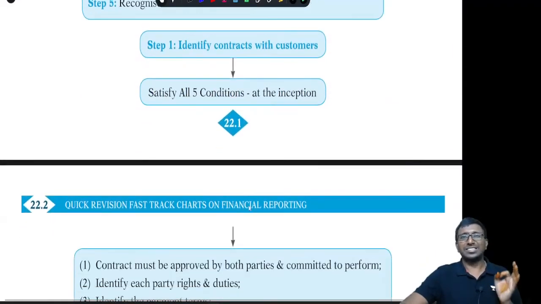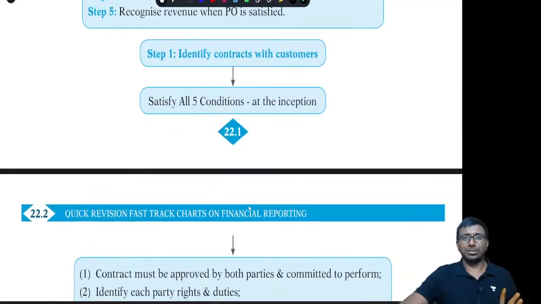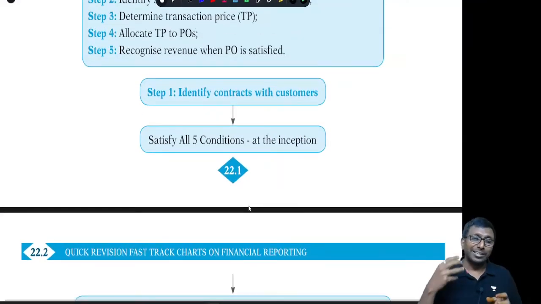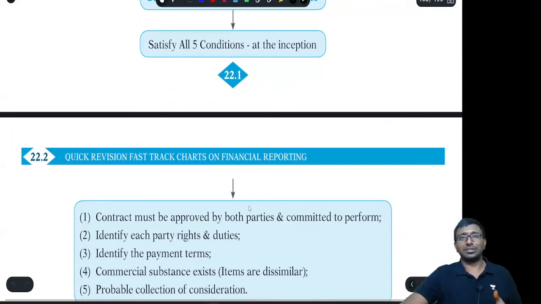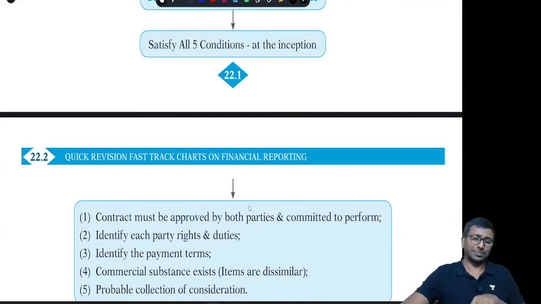As I told you, it is just identifying the contracts with the customer. We will start applying Ind AS 115 only when you satisfy the following 5 conditions. One, first you should identify the contract between the parties, and what are the terms and conditions. Terms and conditions means the responsibilities of the customer and the responsibilities of the entity. Both you are supposed to decide.